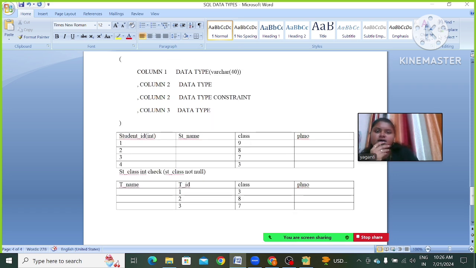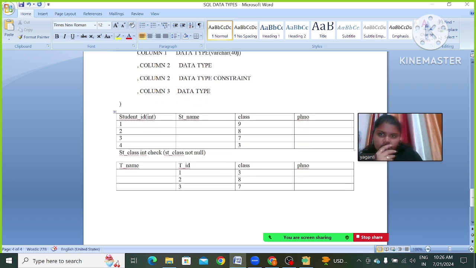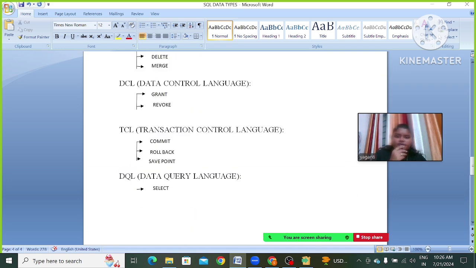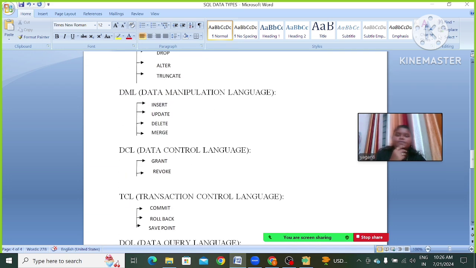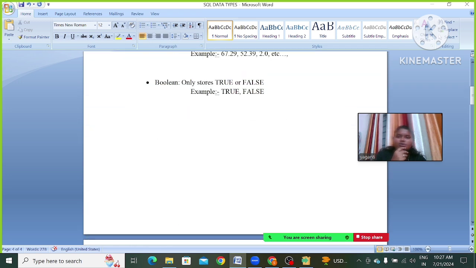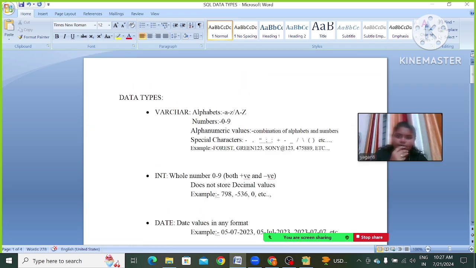Next, for the next column we give a comma. After that, column 2 name, data type. If you want to use a constraint, add the constraint name after the data type. Then comma, column 3 name, data type, space, constraint name. Then we close the parenthesis. In this way we create a table. I will show a simple example to create the table.